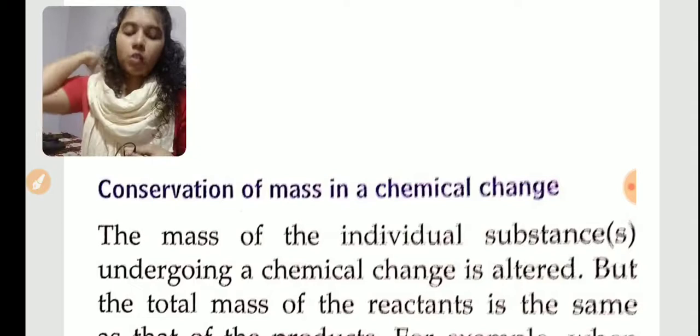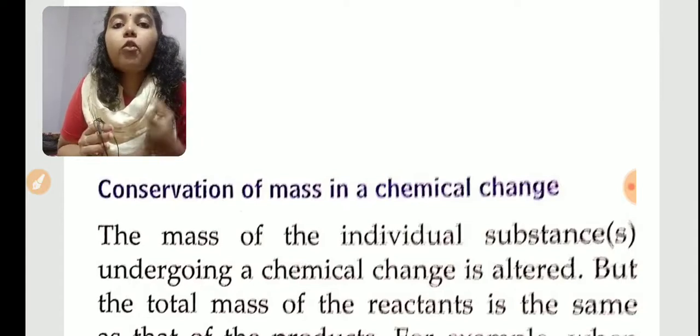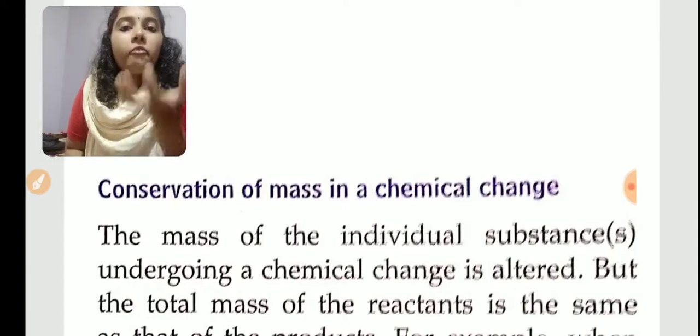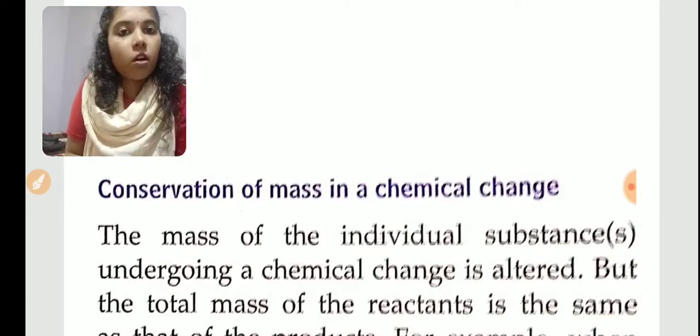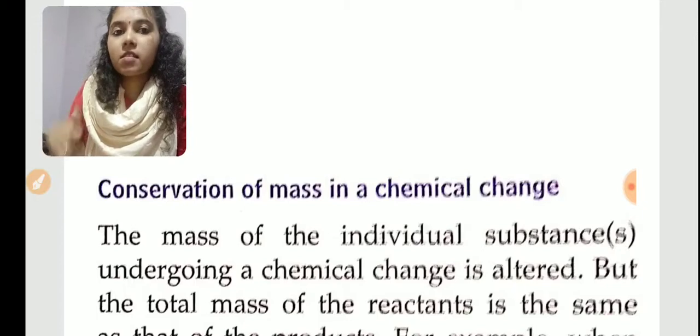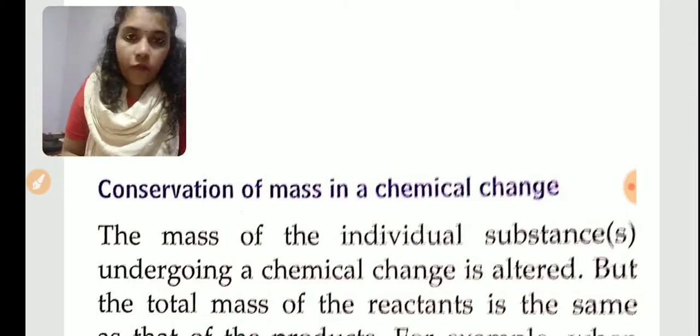When we are burning the newspaper, it will change to ash powder. After burning, collect the full ash and weigh it again. Will the mass of the paper and the mass of the ash be the same? No, the mass of the substance before and after a chemical change will be different.